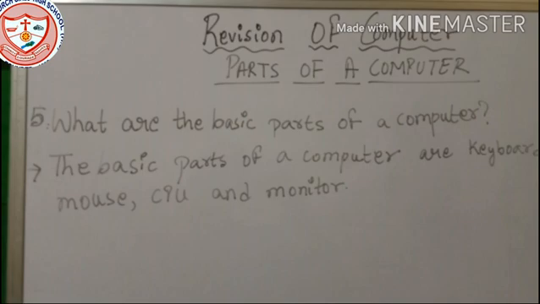Now see, the same question has been repeated. The question can be changed and given again. Question number 3 and question number 5 are the same. Question number 3 was what are the basic parts of a computer? And here, again, what are the basic parts of a computer? These 2 questions are the same, so they are being repeated.